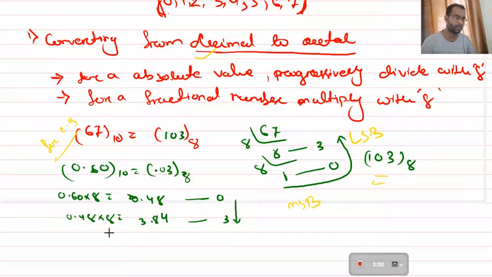Next is 48 into 8. The final answer will be 384, so it is 3.84, and the carry will be this 3, whichever is left to the binary point, that will be your carry. So what is the octal representation? 03 base 8 is the octal representation.